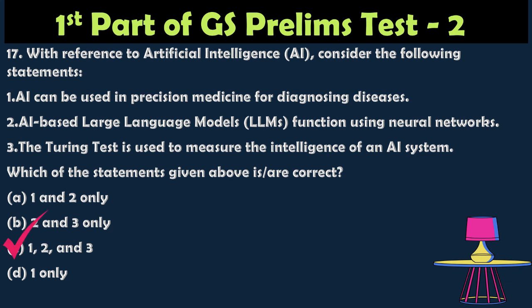The correct answer is all of the above. So AI can be used for medicine and diagnosing diseases, and AI-based large language models use neural networks, and also the Turing test is used to measure the intelligence of an AI system.